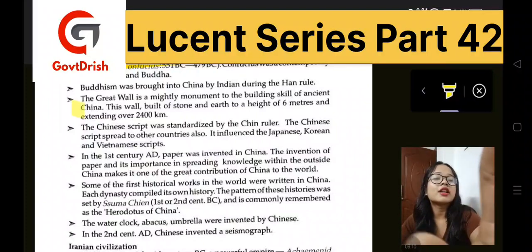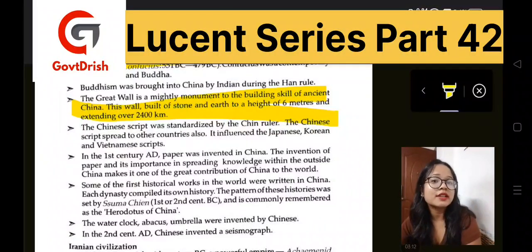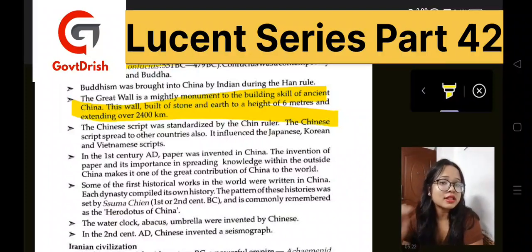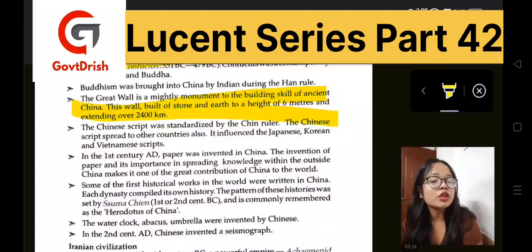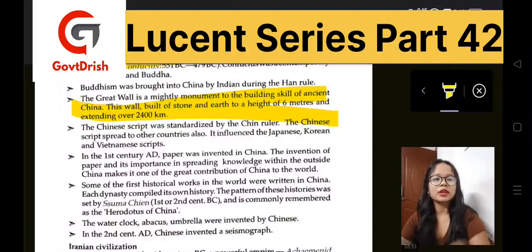The Great Wall is one of the monuments that shows the mighty skill of ancient China. It was built of stone and earth, its height was around 6 meters, and it extended over 2,400 kilometers. So these are the minute details which you need to keep in mind. I have already marked them, and you can expect questions out of it.